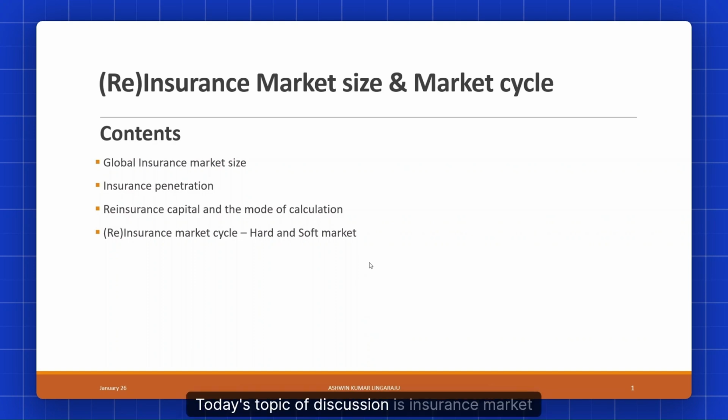Today's topic of discussion is insurance market size and market cycle. We will discuss the size of the global insurance market, how it pans out by line of business and by region. We will discuss the importance of insurance penetration and the current reinsurance capital and its mode of calculation. And towards the end of this PPT, we will discuss the insurance market cycle and its bifurcation into hard and soft markets. So let's get the PPT started.